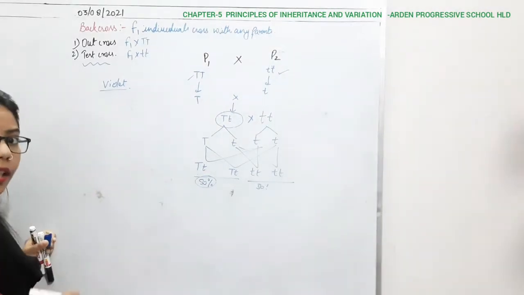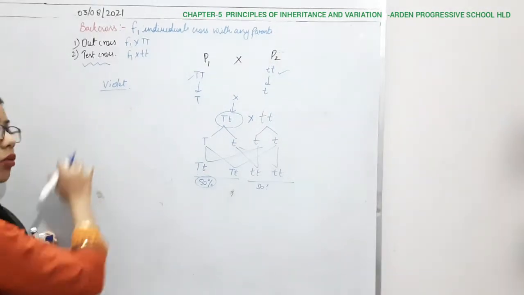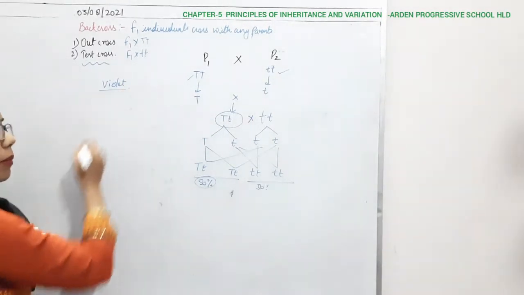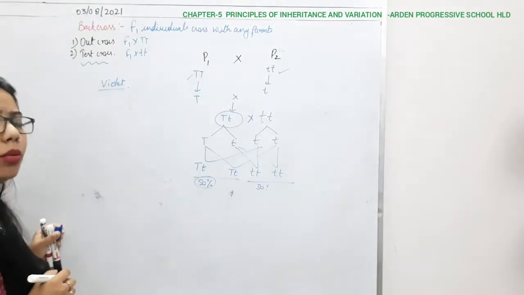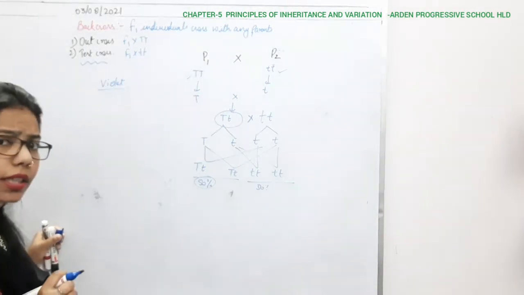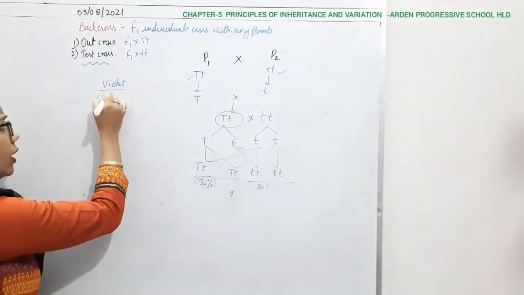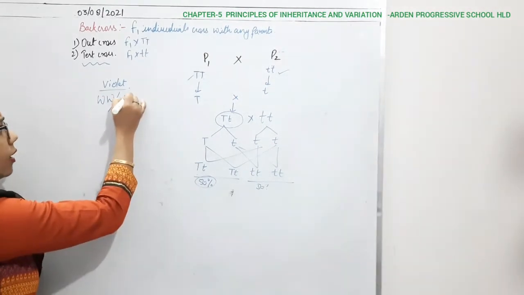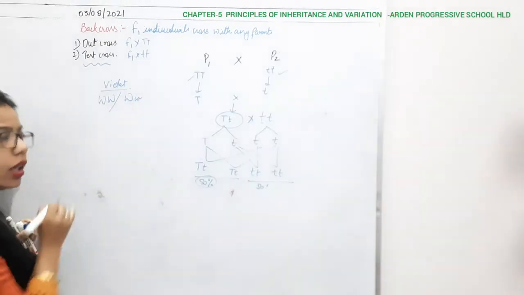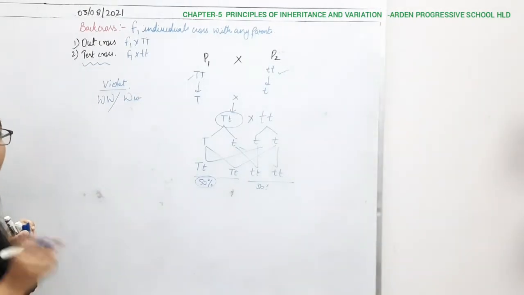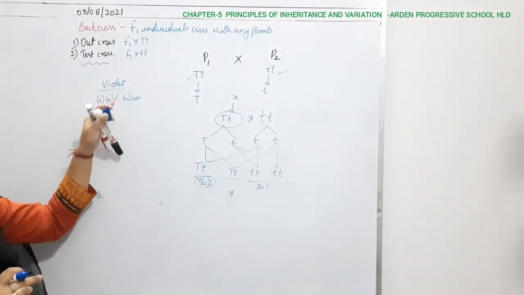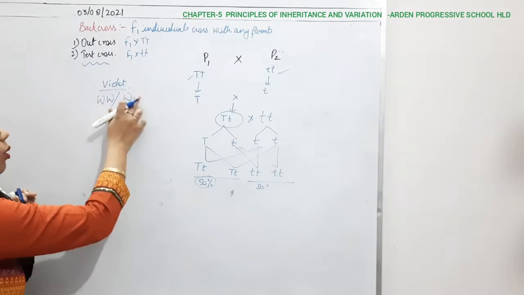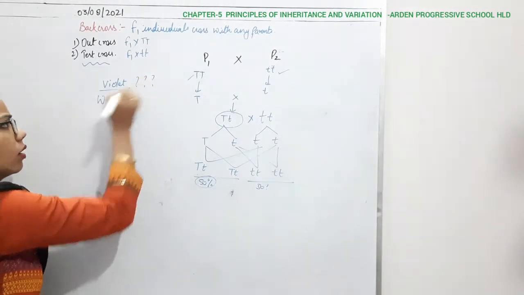This violet color is due to what? Violet is a dominant trait, so it is governed by the W gene. Here the possibility can be that this violet is in the condition of capital W and capital W, or capital W and small w. Both show the same trait, violet color. But we don't know the exact genotype of the parent, because this is now a question mark, right?